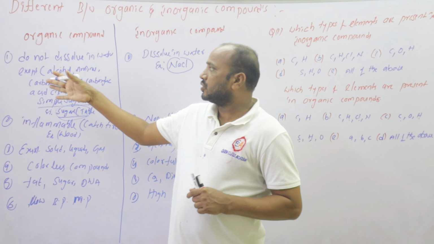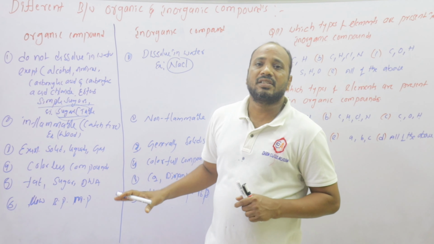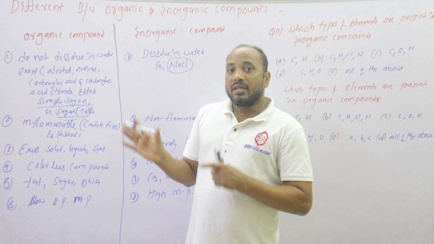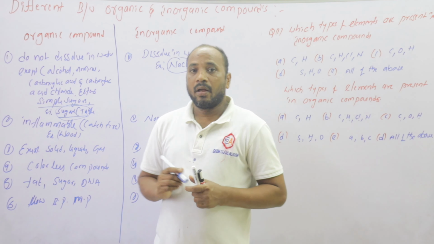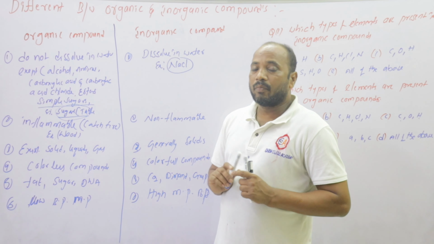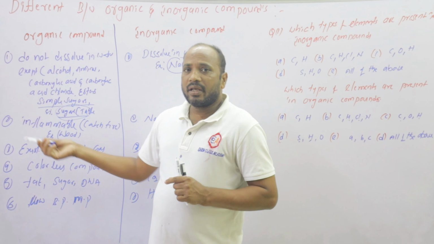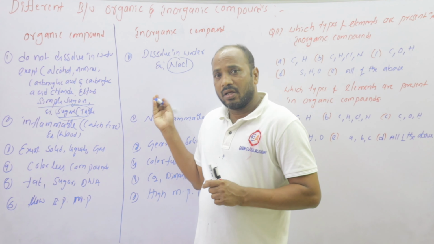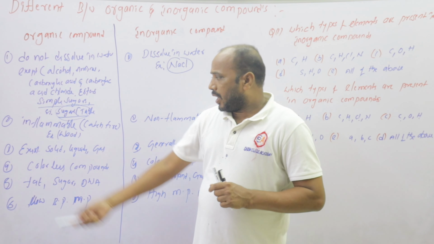The organic compounds do not dissolve in water except alcohols, amines, carboxylic acids, carboxylic acid chlorides, esters and simple sugars, the disaccharides and monosaccharides. And inorganic compounds dissolve in water, for example sodium chloride. Generally organic compounds are inflammable, for example wood, but inorganic compounds are non-flammable.